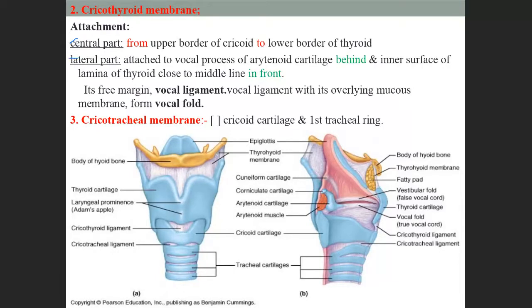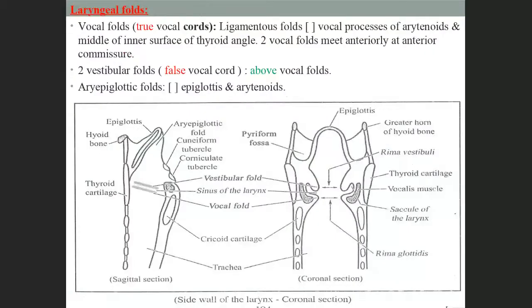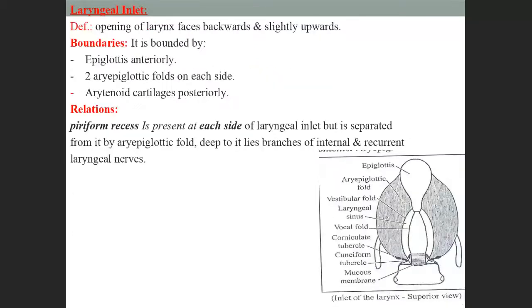Whereas the cricotracheal membrane is between the cricoid cartilage and the first tracheal ring. So this, in the beginning I told you, between the cricoid cartilage and the first tracheal ring. This is another diagram. So here the vocal folds. Okay, you just leave this. Laryngeal inlet also.